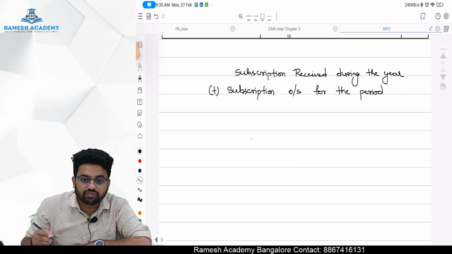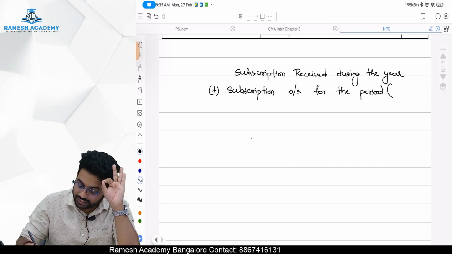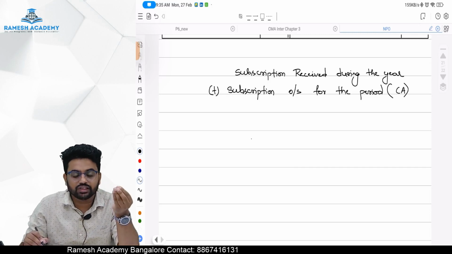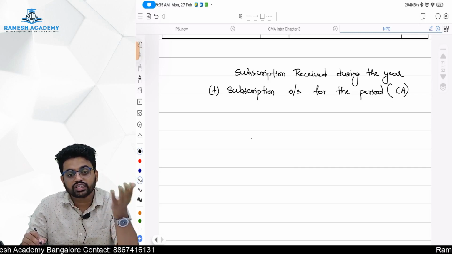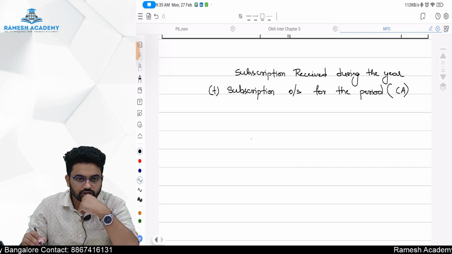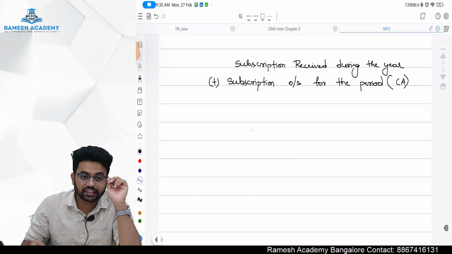Subscription outstanding for the period is basically your current asset, because it is going to give you a future benefit in the next year, because next year you are going to recover it, no? Next year you are going to recover it, so you are going to generate some revenue. It is a current asset.